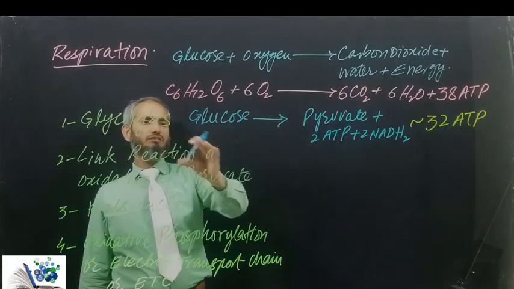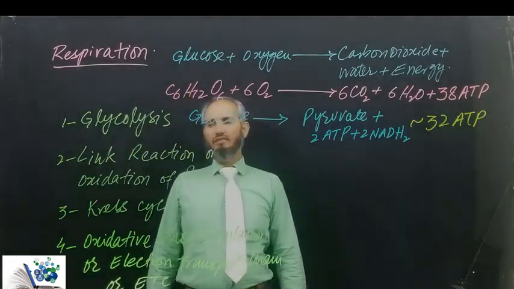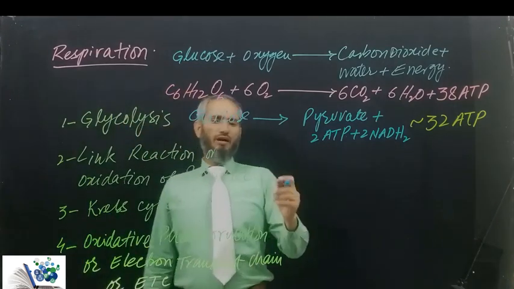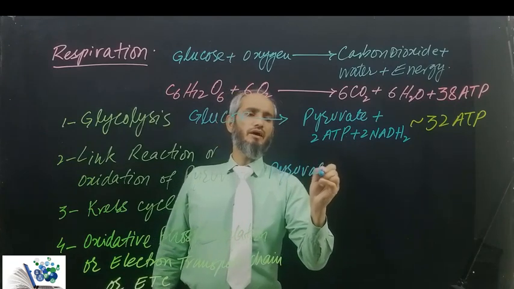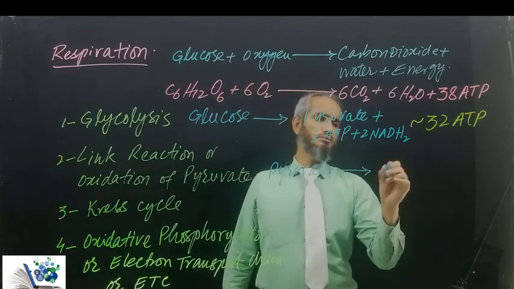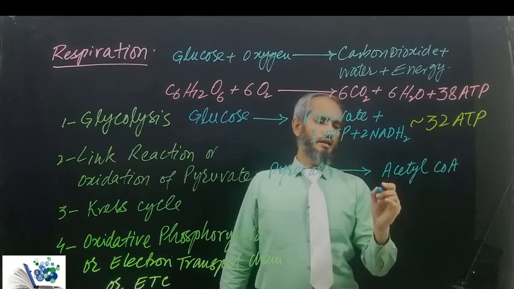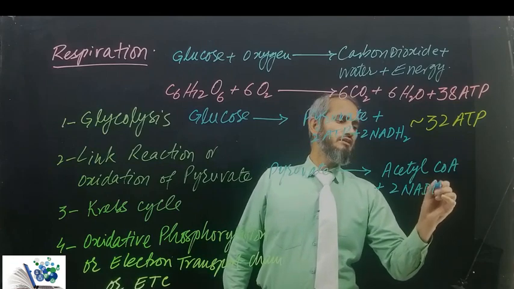This first process, glycolysis, is occurring in the cytoplasm of the cell. Then in the link reaction, this pyruvate is oxidized, whereby pyruvate is changed into acetyl coenzyme A, and along with it there is the formation of 2 NADH2.